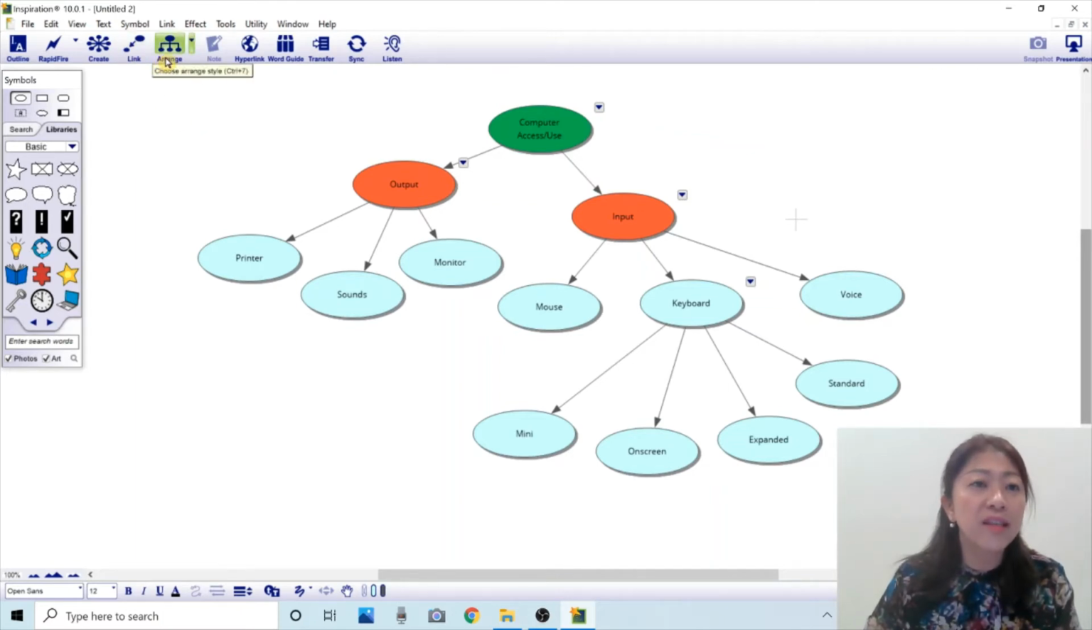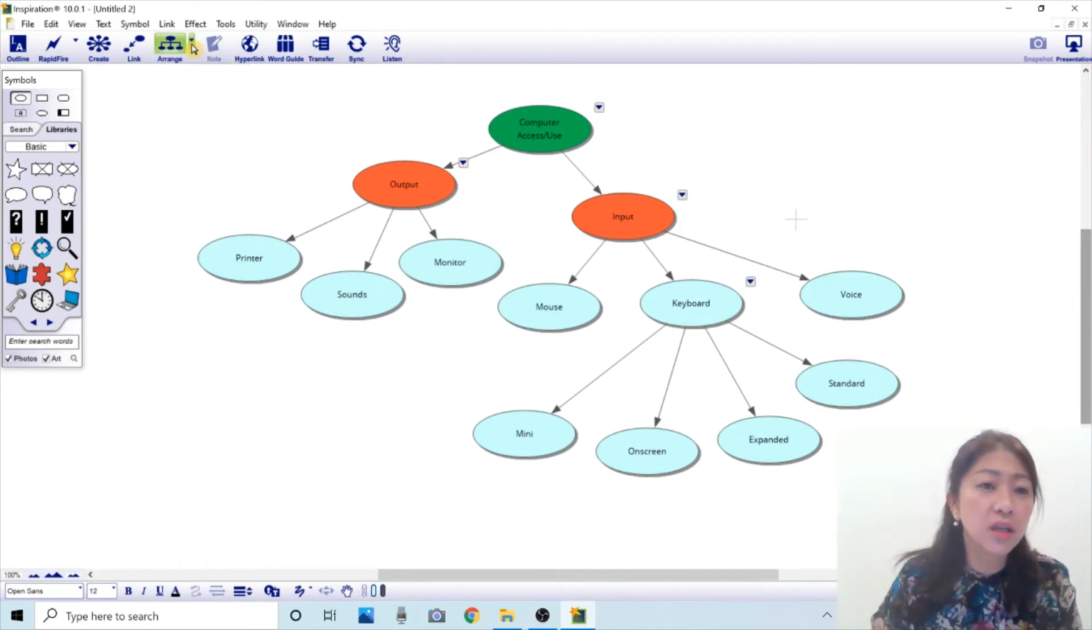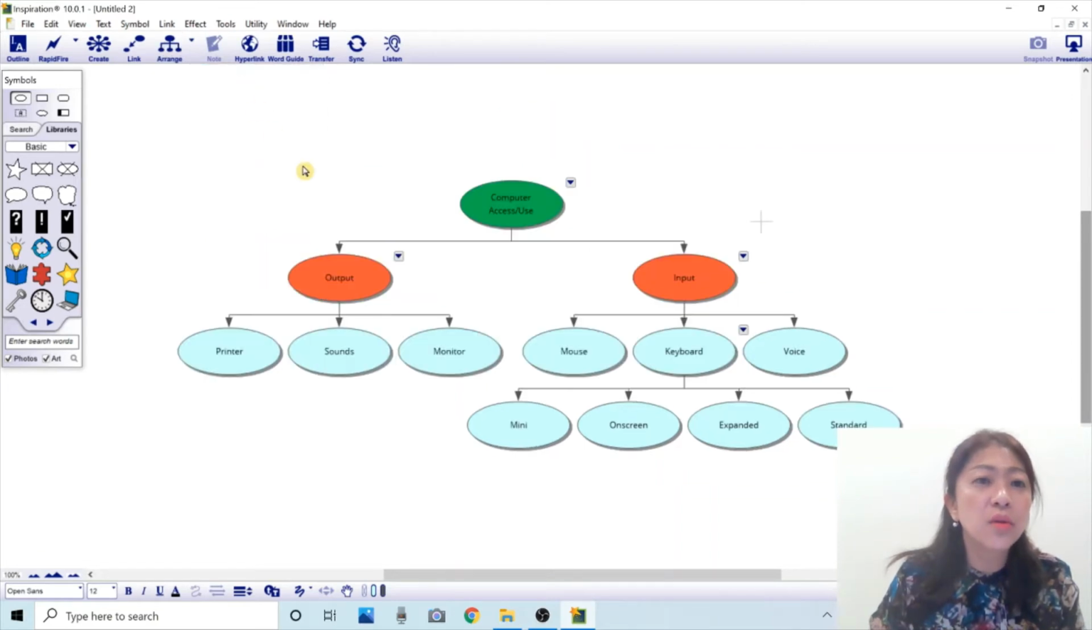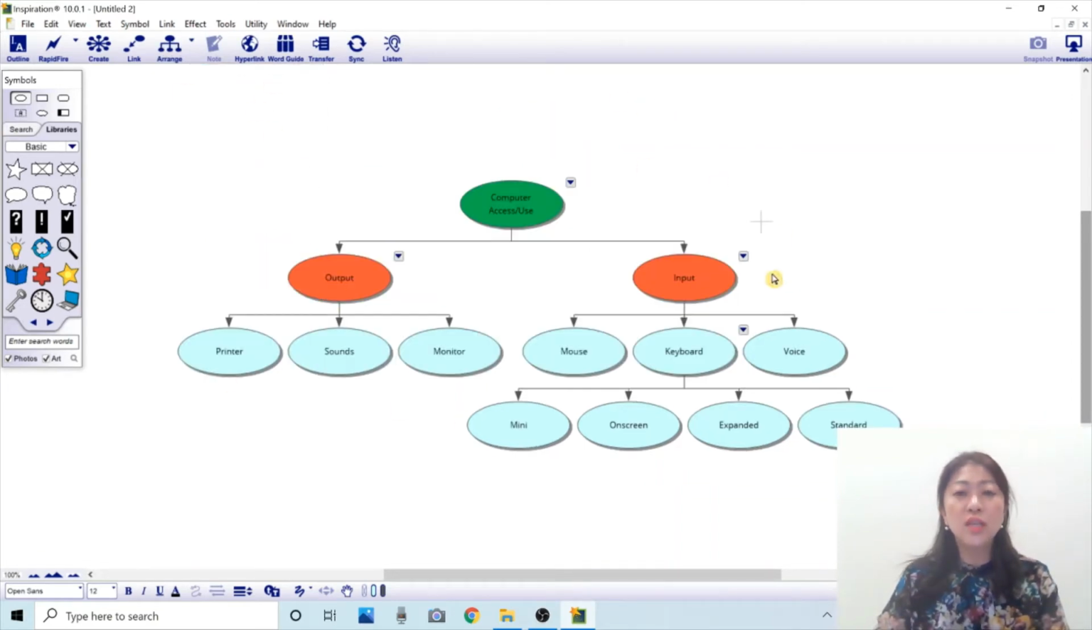Okay, so I brainstorm and create these bubbles, and if you look up here, there is an arrange button. So you can arrange all your idea bubbles by different views. Let me click this downward arrow, and currently the tree view is selected. If I click, you can see now the ideas are arranged in tree view.